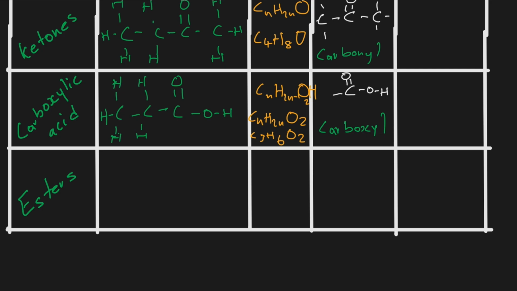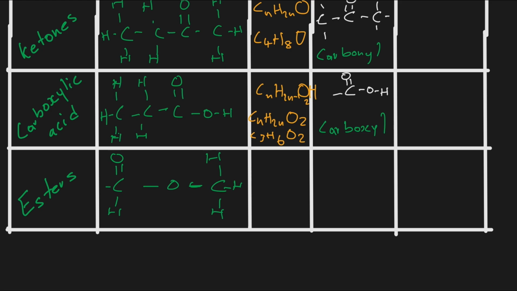So now if you look at esters, esters will be the only type of organic molecule whereby you are going to get an oxygen in between the carbons. So let's say, for example, we have the following. We have the oxygen in between the carbons, and then one of the carbons will be bonded with a double bond oxygen. So if that is the case, then we are going to have what we call an ester. Okay, so an ester happens if we have an alcohol reacting with a carboxylic acid, and then we will get an ester. But we will talk about that in the future.